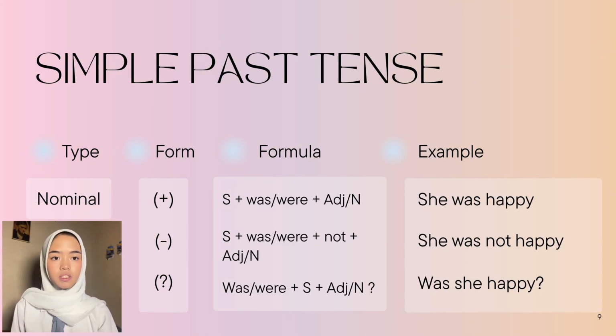Second type is the nominal one. In its positive form, it is subject plus was or were plus adjective or noun. For example, she was happy. In its second form, which is the negative one, it is subject plus was or were plus not plus adjective or noun. For example, she was not happy. And the third one, which is the interrogative one, it is was or were plus subject plus adjective or noun. For example, was she happy?